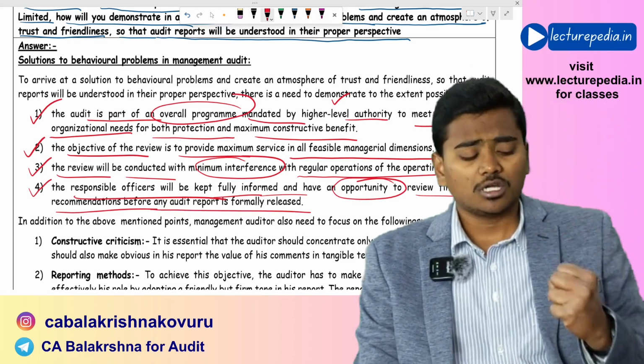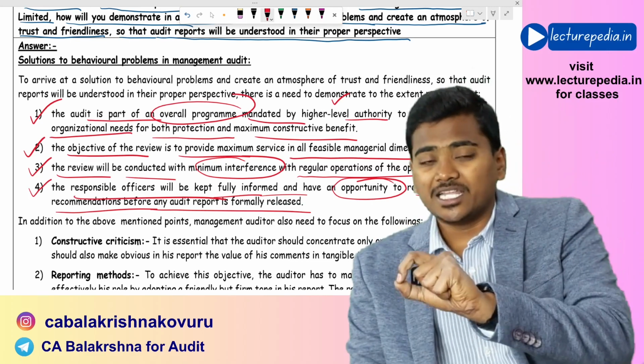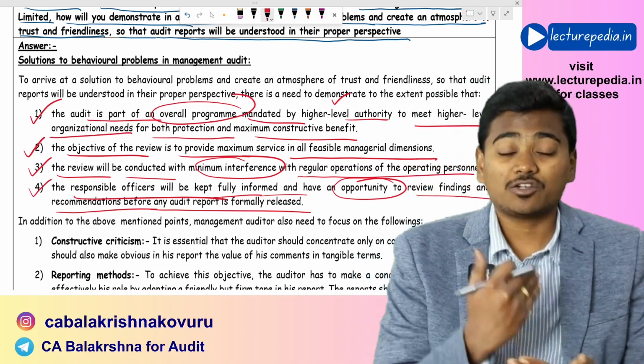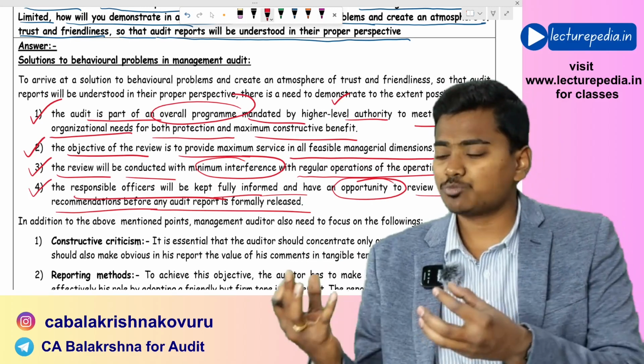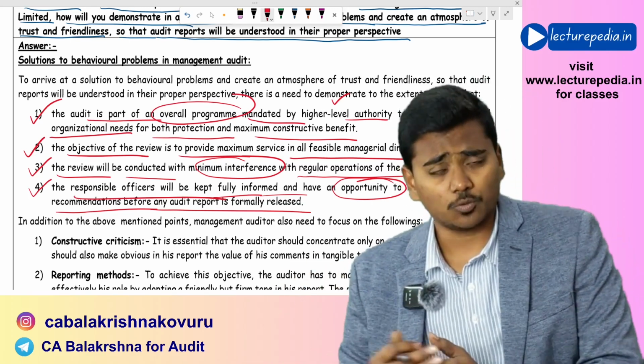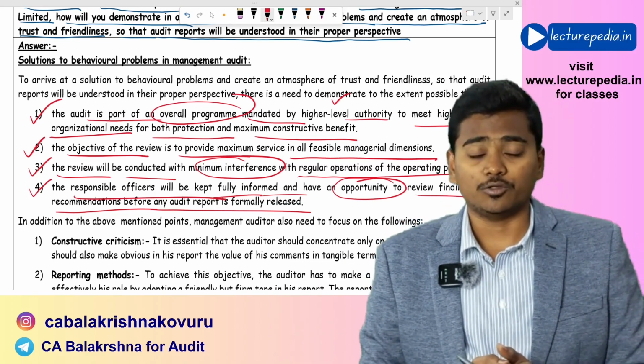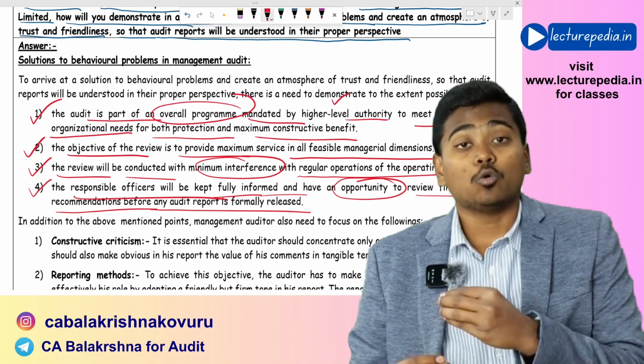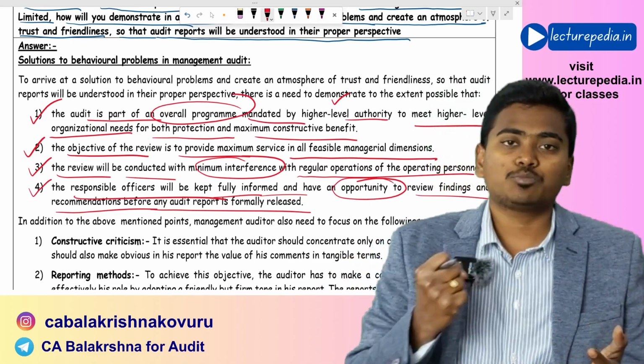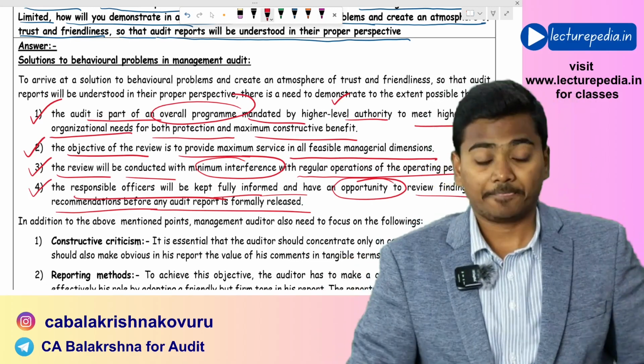Before we keep any negative remarks in the audit report, we will first communicate this with the responsible officer. We will discuss with you why this problem is being faced by you. Only after that we will put this point in the audit report.